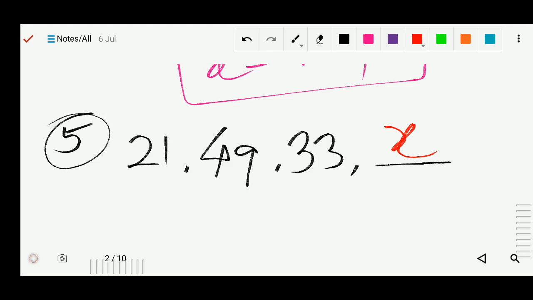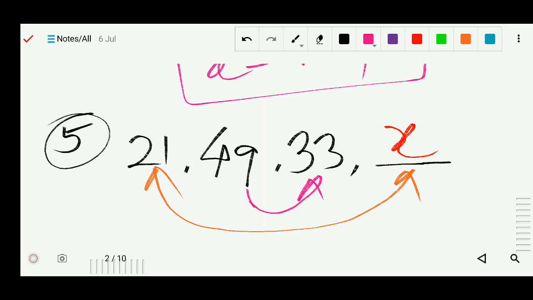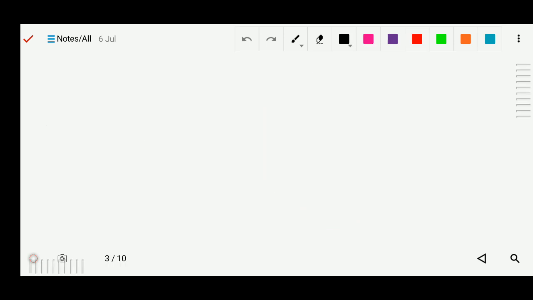Then find the product of the extremes, and find the product of the means, solve it, and you will get the value of x. So it is same like number 2 and 3. Now we will solve question number 6.